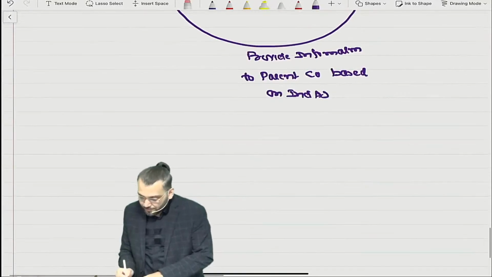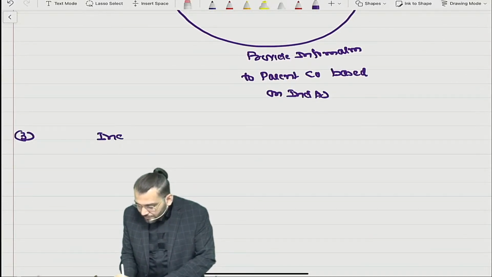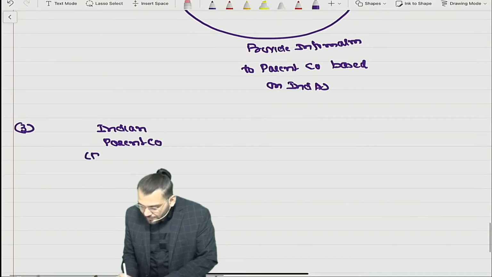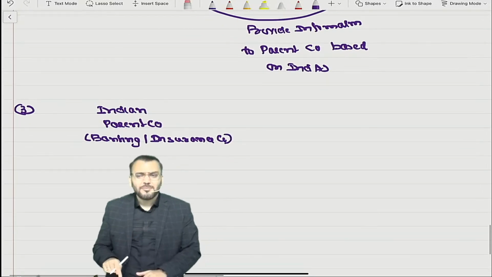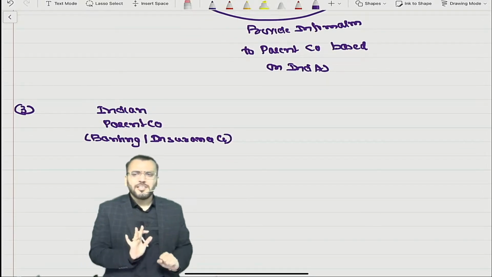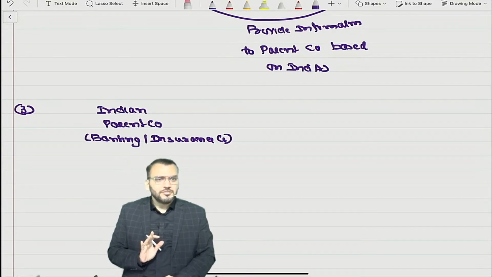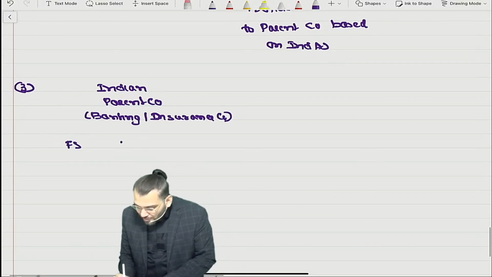Correct. One more, point number 3. Now, suppose there is one Indian parent company which is a banking company or insurance company. Quite possible. I am not writing NBFC because for NBFC Ind AS is already applicable now. Understood? Correct. So their financial statement is based on AS now.